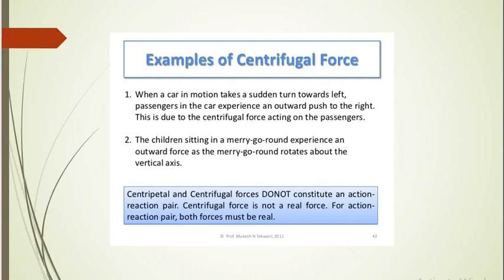I hope you understand. A question might arise like differentiate centripetal and centrifugal force. The question will be there for 2 marks or 3 marks. If the question is for 2 marks, note down any 2 points as differentiating points, and for 3 marks you have to note down any 3 points for each.